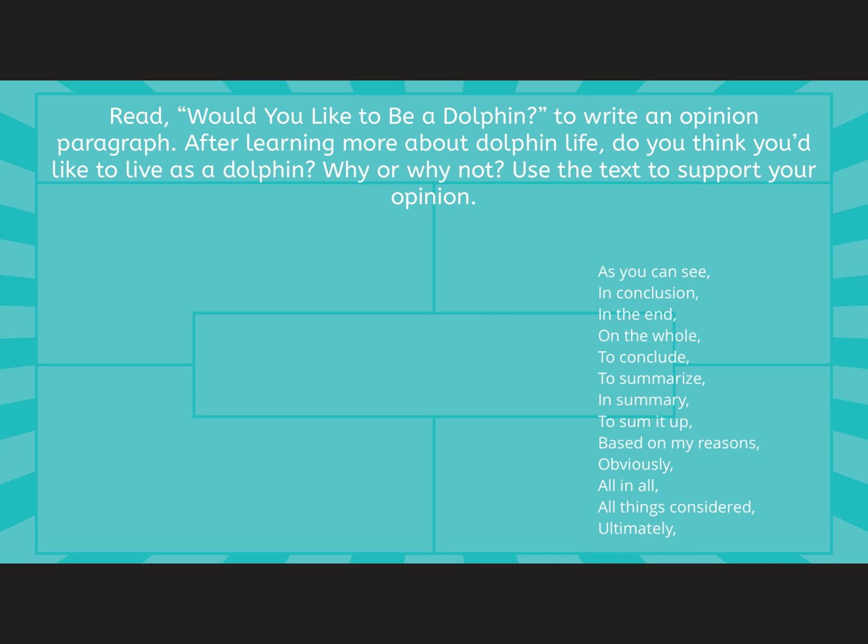So if you want to choose one of those, you can. Also, there is a plethora of options that you can use for a conclusion sentence, but those are some that might be a good idea for you to use for your piece.